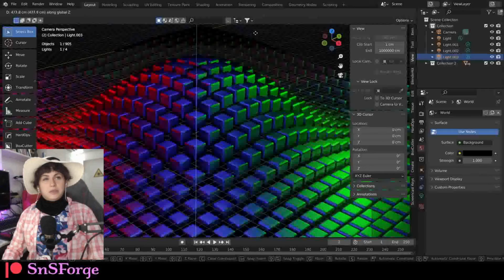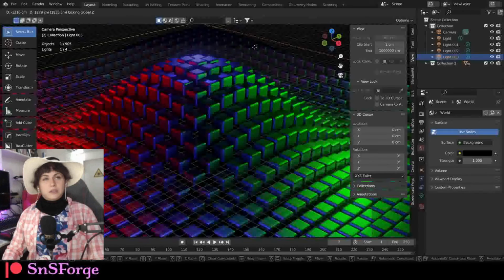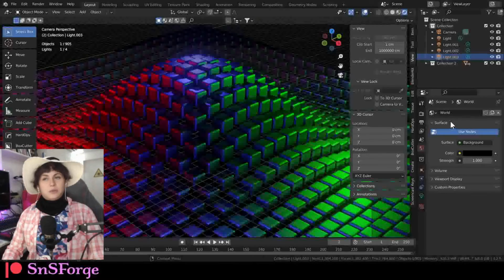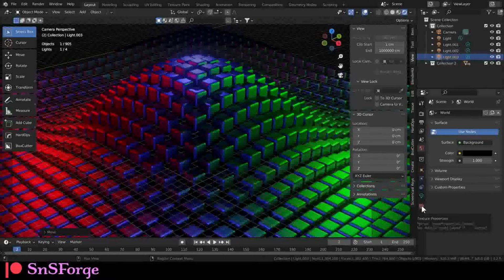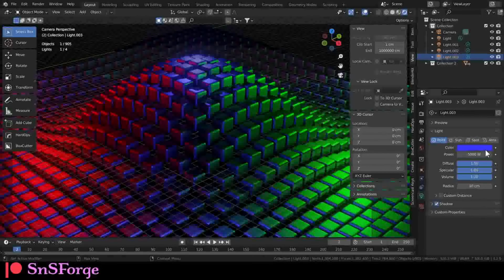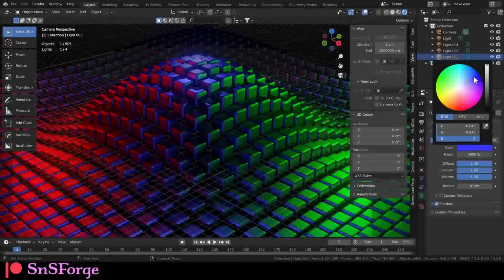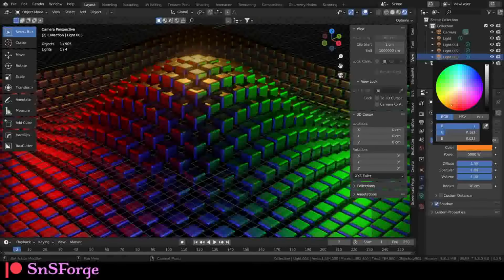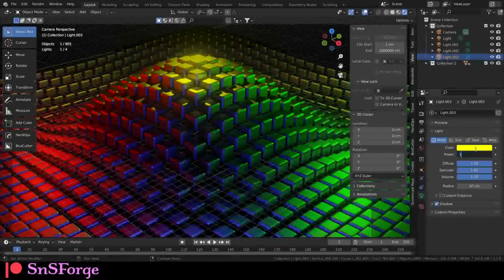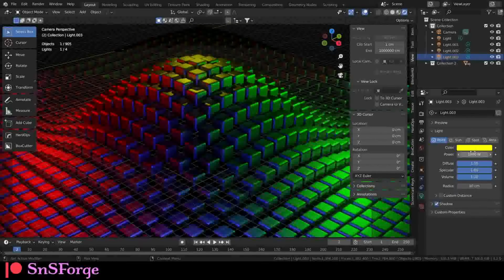Move it back a little bit, something like that. And perhaps we could set it to a different color, maybe this time yellowish, orangey. Yellow, maybe yellow is good, but let's power it down a little bit. Not so much. There you go.